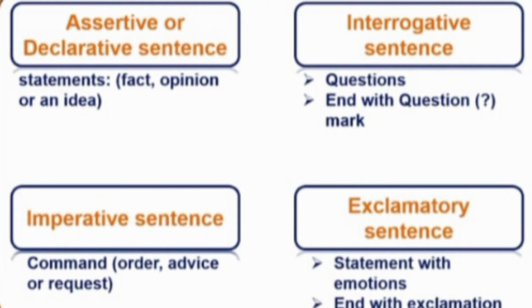And next one is imperative sentences. In imperative sentences: command, order, advice or request. These types of sentences come under imperative sentences. In exclamatory sentences: statement with emotions, meaning someone has a feeling such as happiness, sadness, etc. And it ends with an exclamation mark. What is the exclamation mark? Exclamation mark is the mark which is a straight line with a point under it.